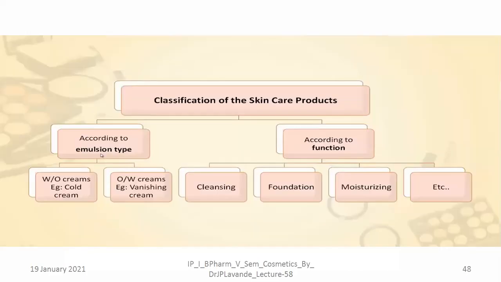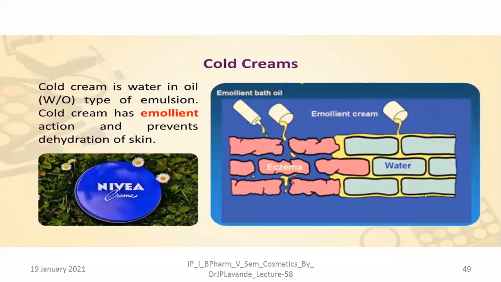Now, as far as the classification of the skincare products is concerned, according to the emulsion type, there are the water in oil creams and the cold creams, and there are oil in water creams, like the vanishing cream. In accordance with the function, the skincare cosmetics have been classified as cleansing cream, foundation cream, moisturizing cream, etc.